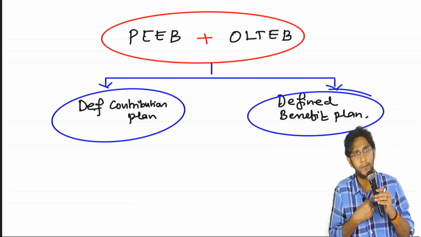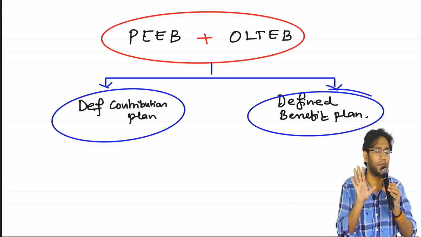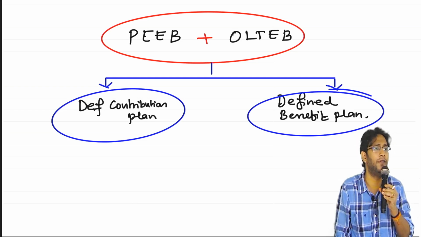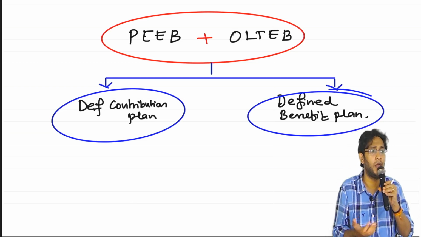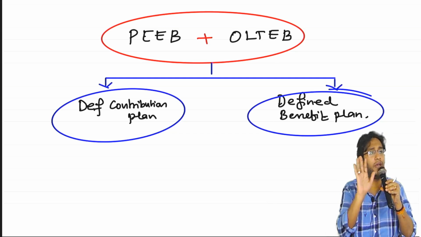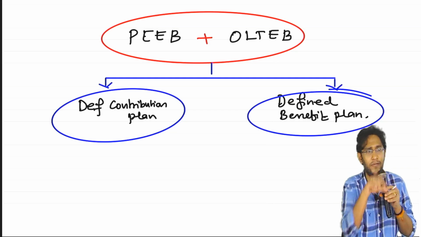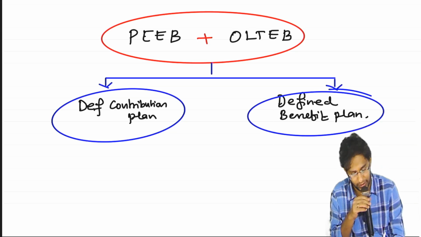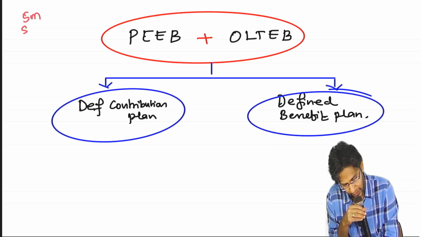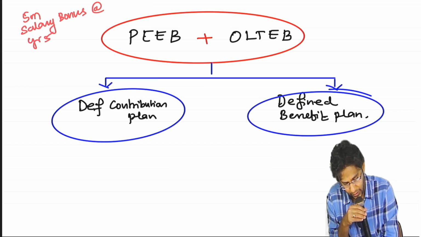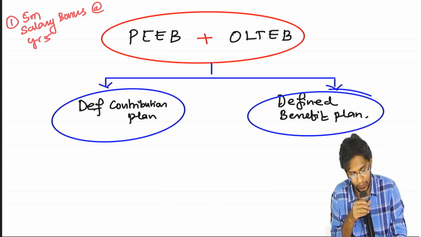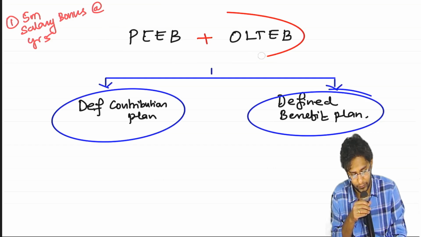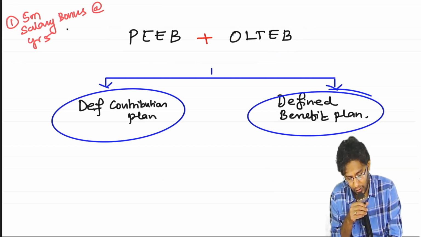I told the employee, you stay in the office for a period of 5 years. If you stay, at the end of the 5th year, I will pay you 5 months salary as bonus, jubilee benefit. Then when will I have to pay the employee? After 5 years. How much amount? 5 months salary as bonus. Is it during the service only? No? Payable during the service. That means 5 months salary payable as bonus at the end of year 5. Remember, this is one example. Tell me, does this get categorized into post-employment benefit or long-term employee benefit? Long-term. Falls under other long-term.